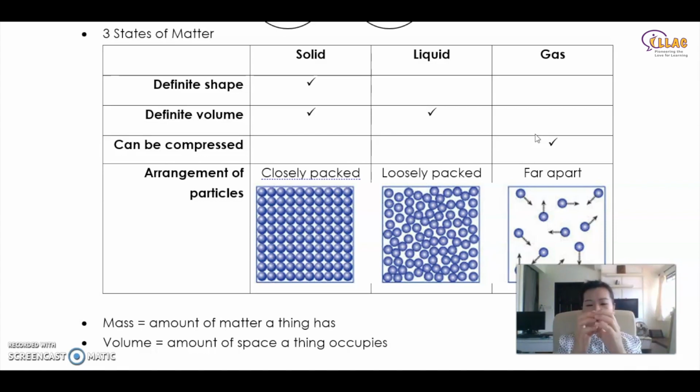So if you put it in a small container like this, this is the volume of gas. But if you put the same amount of gas and enlarge the volume of the container, the gas will fill up this entire container. The only thing is that the mass stays the same. Because gas is a form of matter. Matter occupies space and has mass, correct? So these particles you see inside are the same amount, which means the mass that they possess is the same.